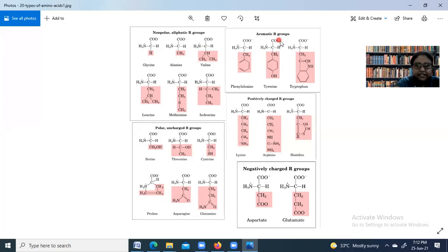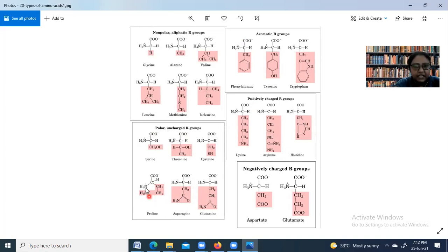Now, the next type. As this was non-polar aliphatic amino acids, let's see the polar amino acids and how they are. So, these are polar amino acids. You can see in this case also the presence of these groups. Proline is not in the true sense an amino acid.